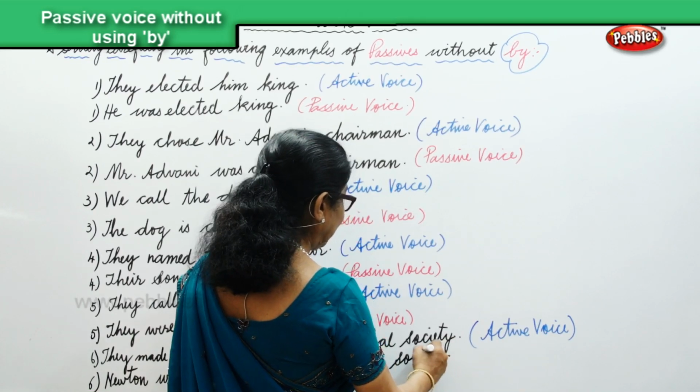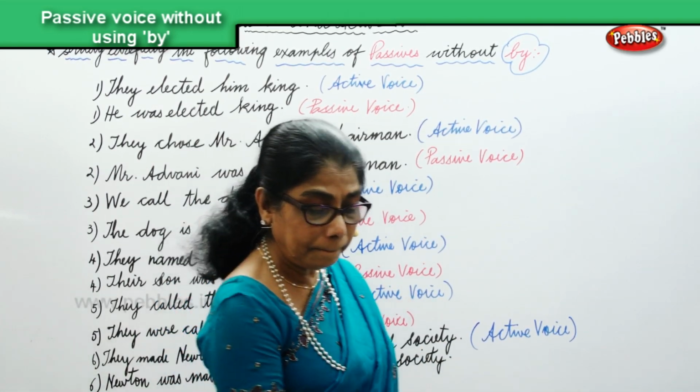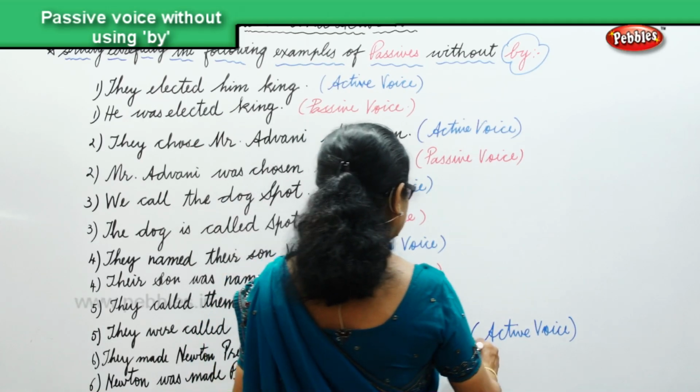Without using by, we have done the passive voice. Look at it carefully.